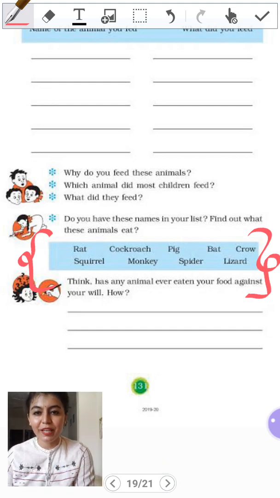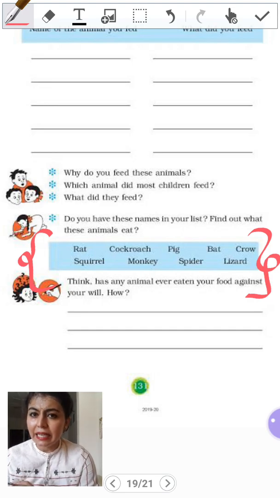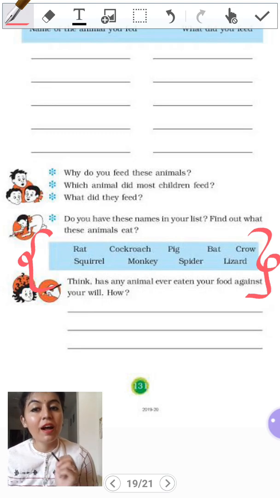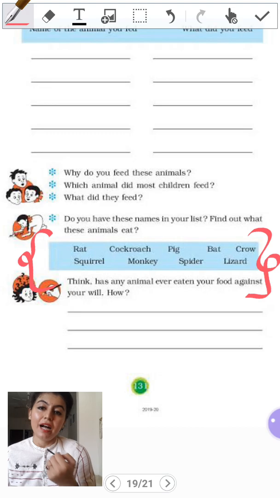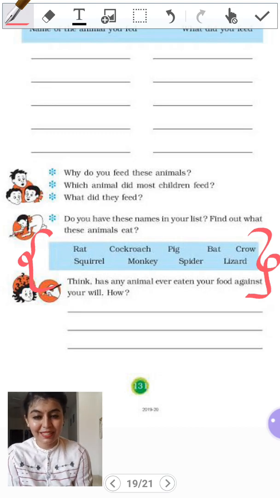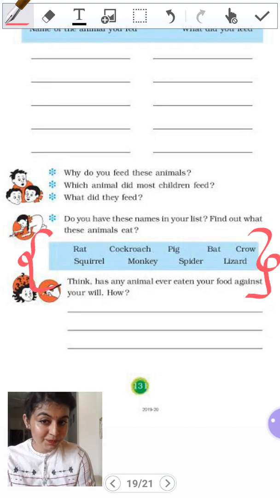Last question on this page. Think, has any animal ever eaten your food against your will? If it has happened, you have to write here how. For example, I would like to share my personal experience. Once I soaked almonds at night. I soaked them in water. So the next morning when I woke up, there was nothing.